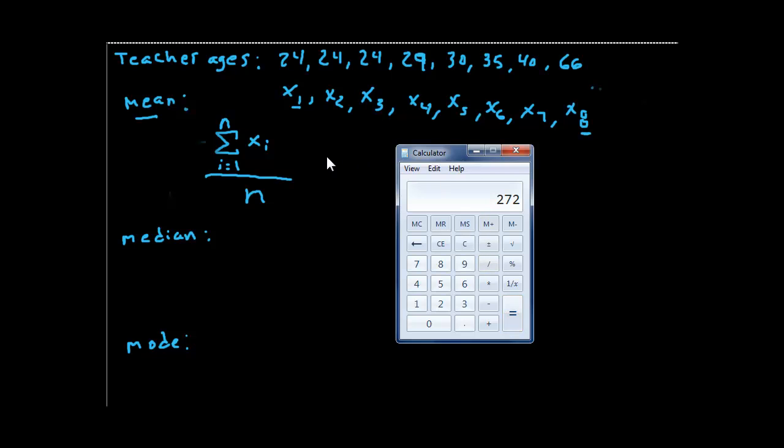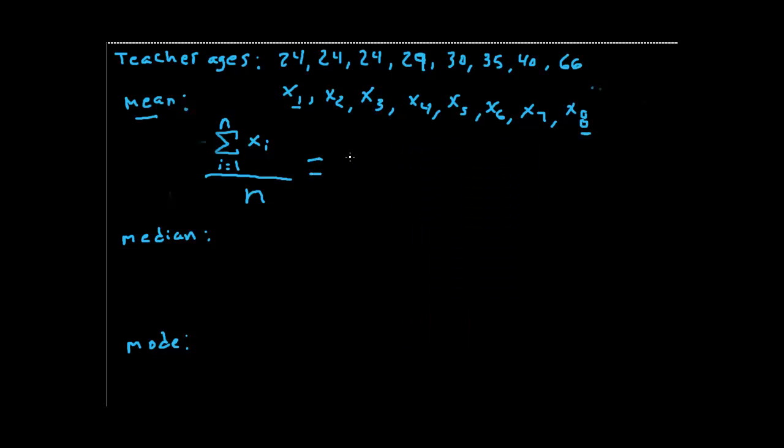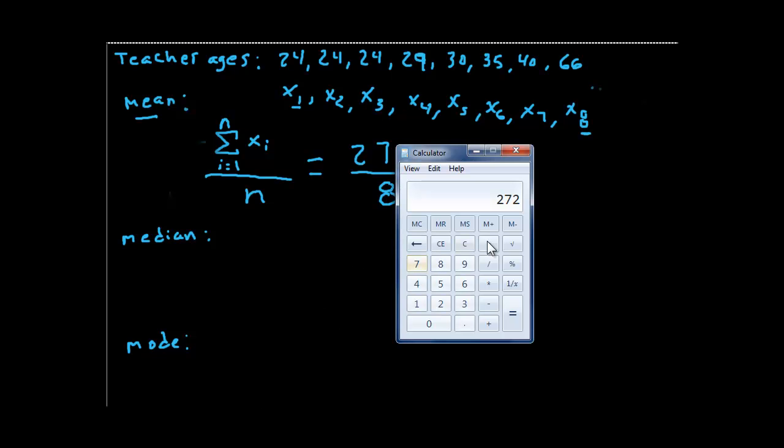That total is 272. So this formula is just 272, all of these numbers added together, over 8 numbers, right? 1, 2, 3, 4, 5, 6, 7, 8, just like we said here. And our calculator says 272 divided by 8 equals, great, 34.